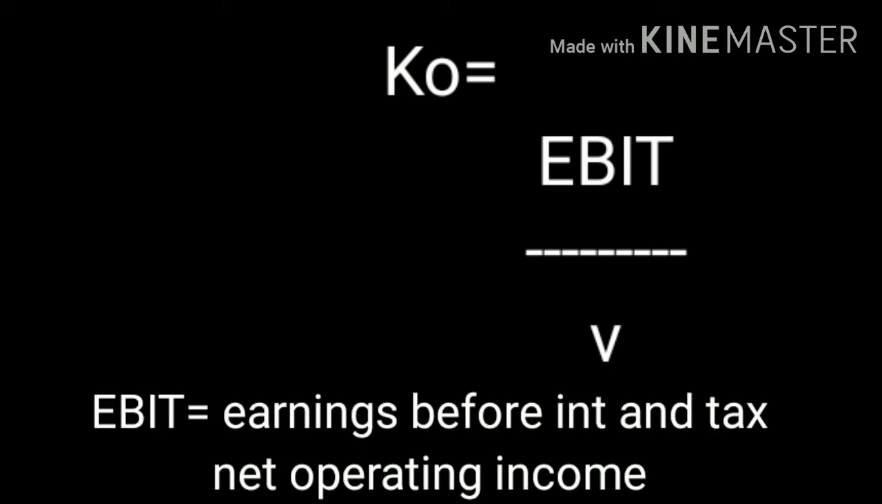Then formula for calculating overall cost of capital or weighted average cost of capital: KO is equal to EBIT divided by value of firm. EBIT means earnings before interest and tax. It is also known as net operating income. Here, three conditions are given. First condition, when firm is not using any debt capital. Second condition, firm is using 3 lakh debt capital. And third condition, 6 lakh debt capital.